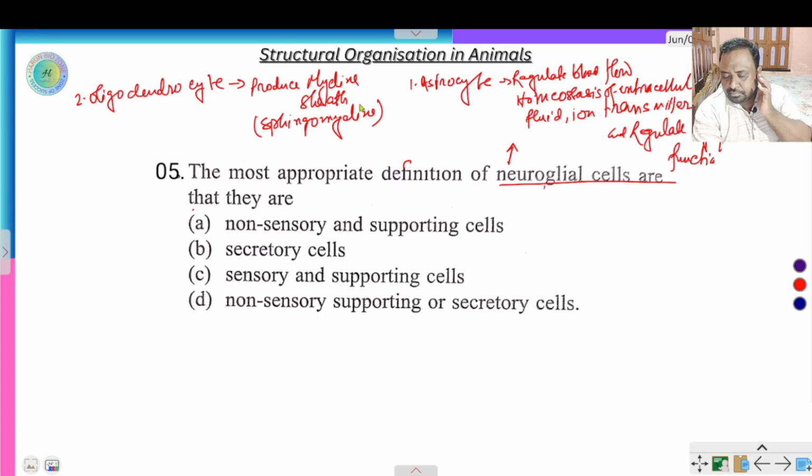It increases the speed of neurotransmission. Number 3 cell is microglia.